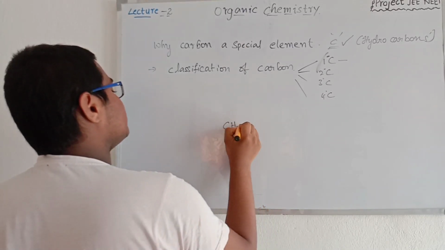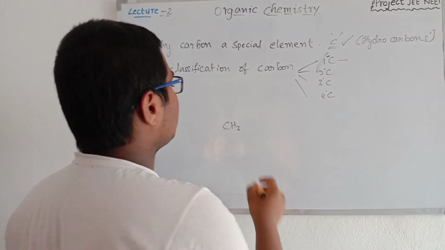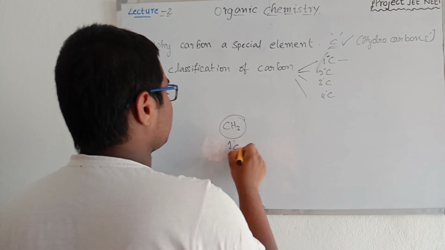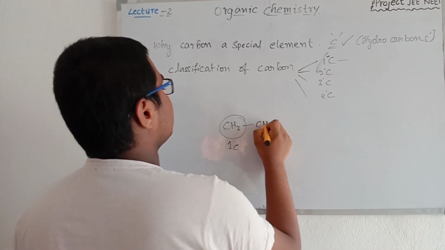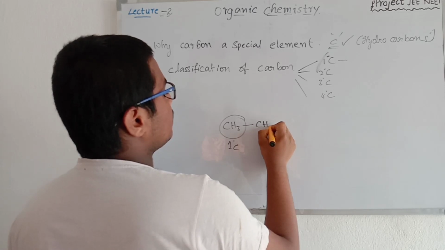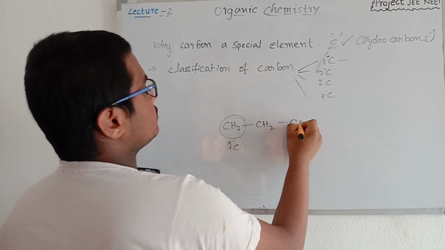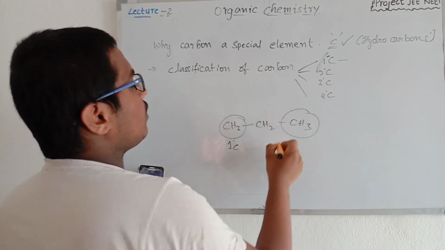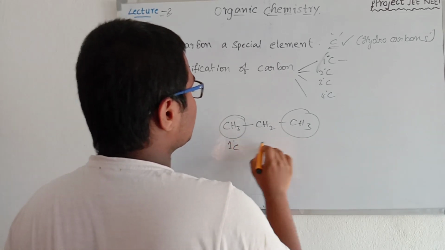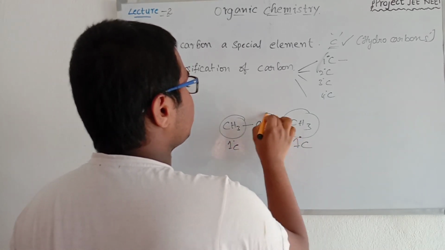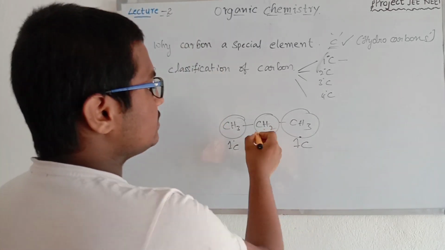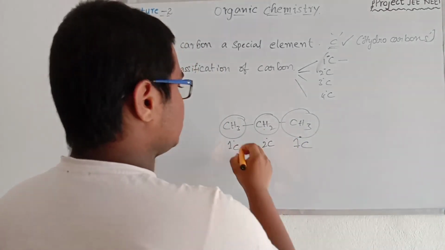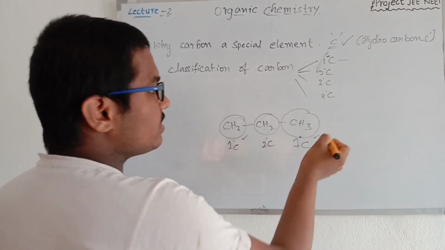For example, CH3 in all organic compounds is a primary carbon for sure, because CH3 is attached to only one other carbon, like CH2. In the compound CH3-CH2-CH3, only 2 carbons are 1 degree, but the middle one is a 2 degree carbon, because it is attached to 2 other carbons.